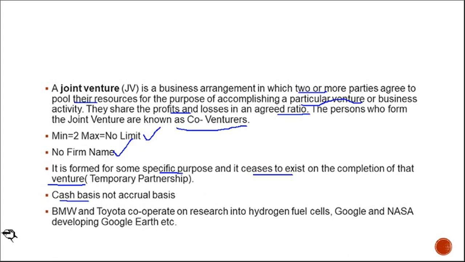See, the practical examples of joint ventures. BMW and Toyota cooperate in research into hydrogen fuel cells. Okay, the car manufacturing companies. Google and NASA developing Google Earth. So two companies come together and they do it. From an international point of view, joint ventures are very important. But in our case, we are studying the basics, where two or more people can join together for some specific purpose.